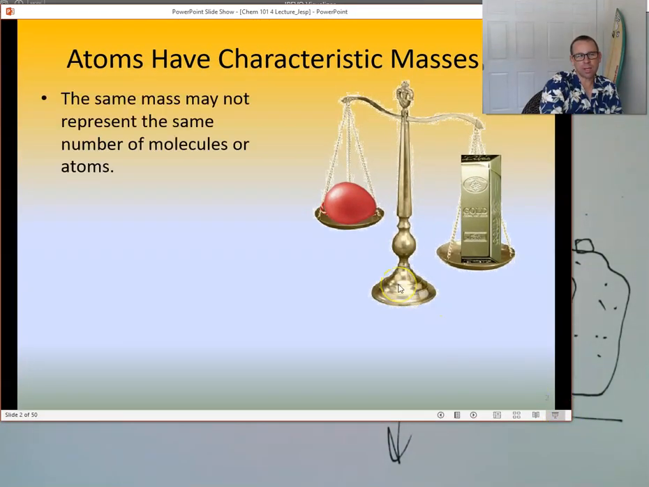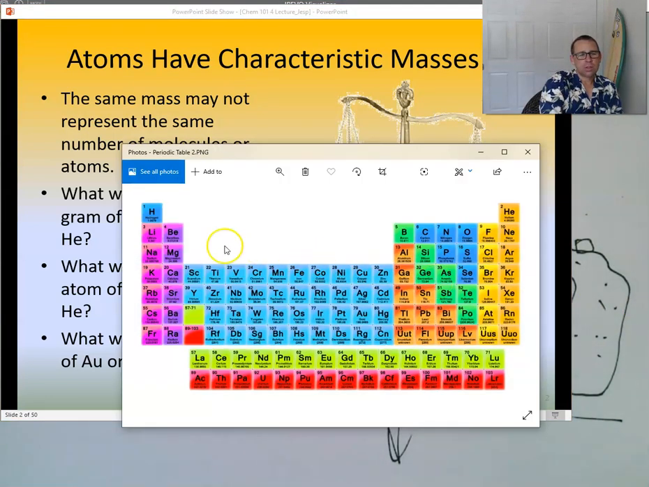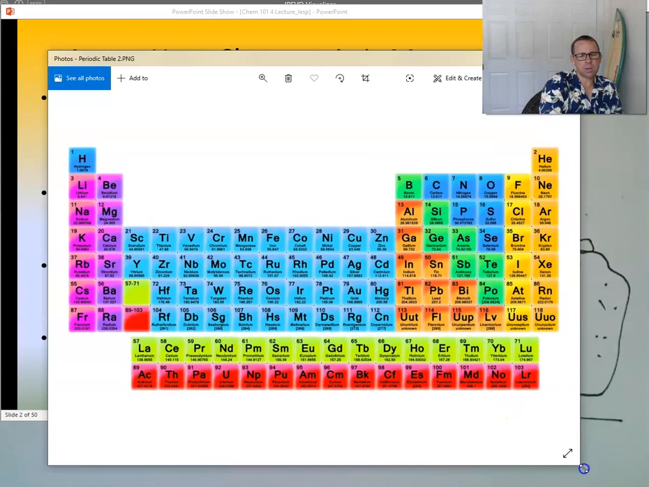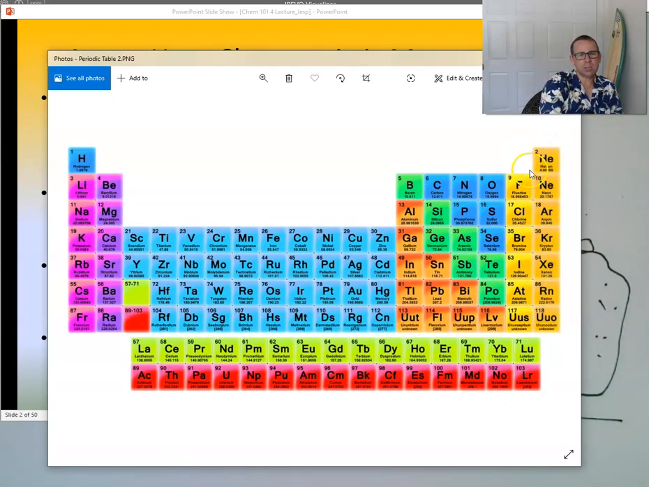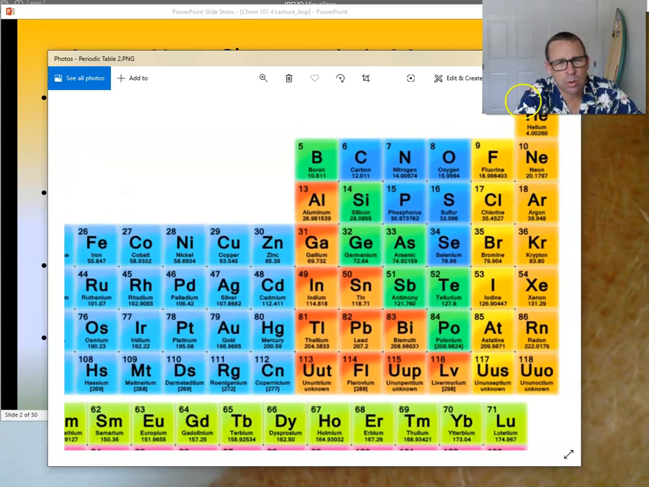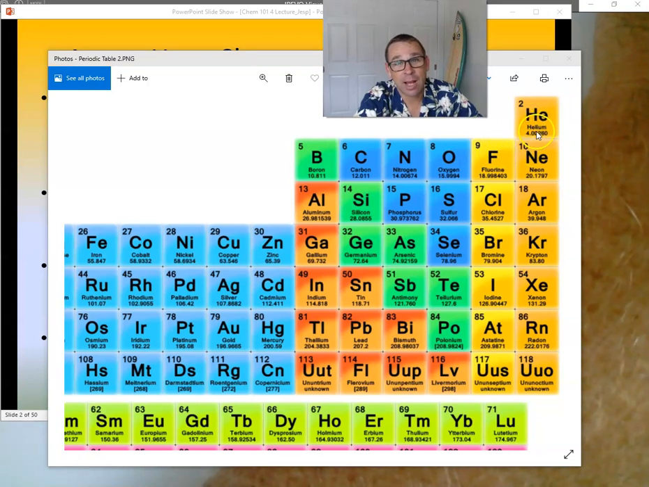But the one thing we want to recognize is that an atom of gold and an atom of helium have different masses. So, let's remind ourselves, looking at the periodic table, here's helium, and here's gold. What number on here tells me the mass of the helium? What do you think? Is it the 2 or is it the 4? The 4. The 4 is the average mass of an atom of helium.